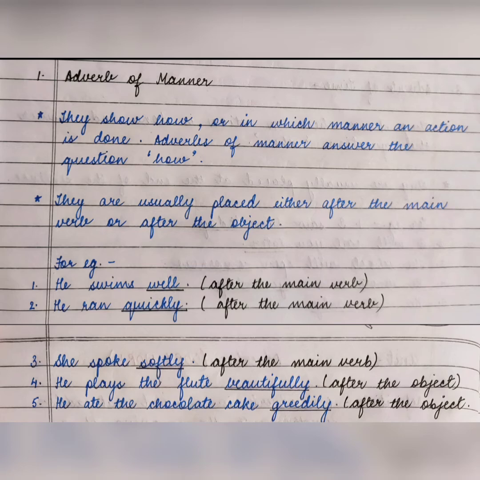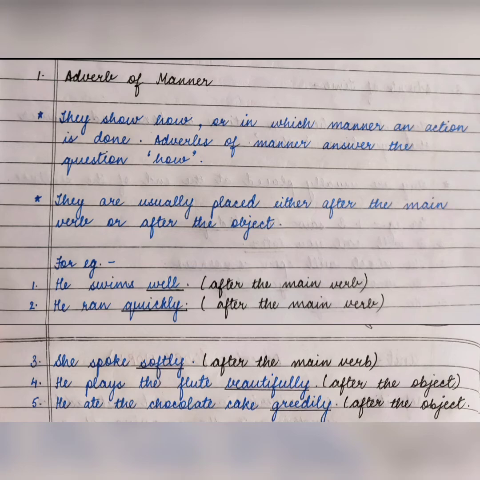Main verb क्या है, जो action word है सेंटेंस का, क्या है, swim, swims, ठीक है. तो swims के immediately बाद कौन सा word आया है, well, and it also answers the question how does he swim, well, ठीक है. तो well is the adverb of manner.